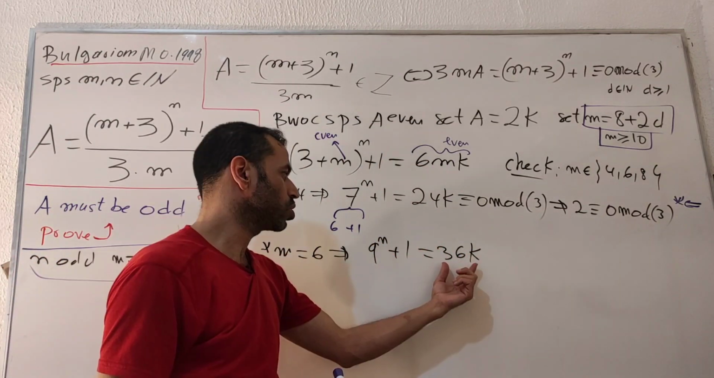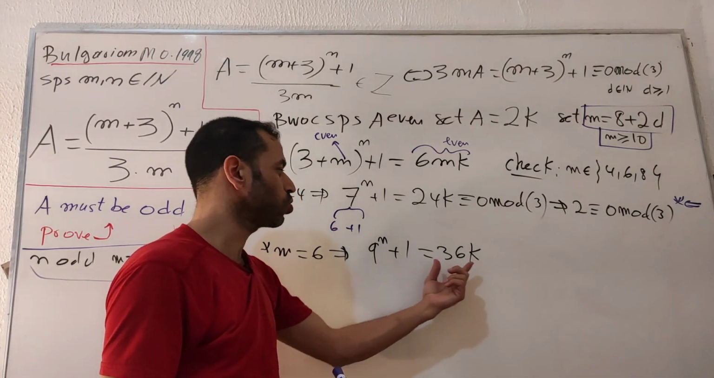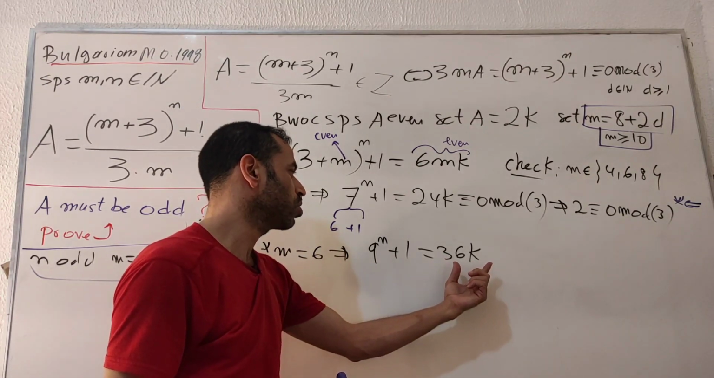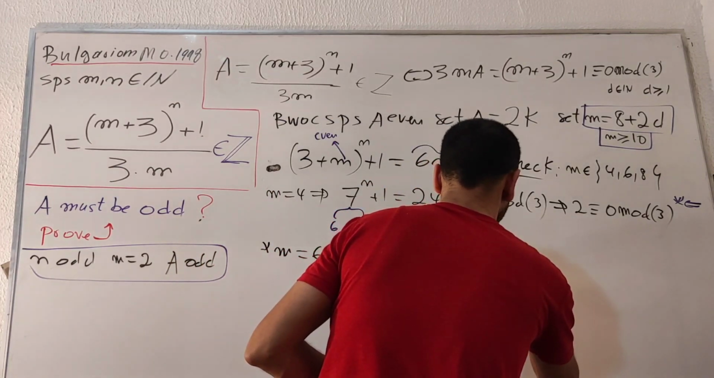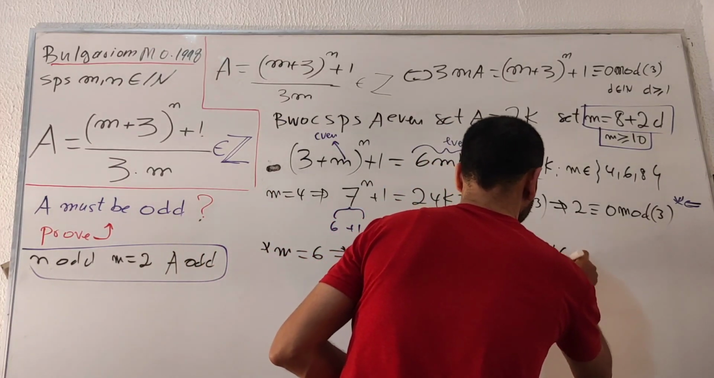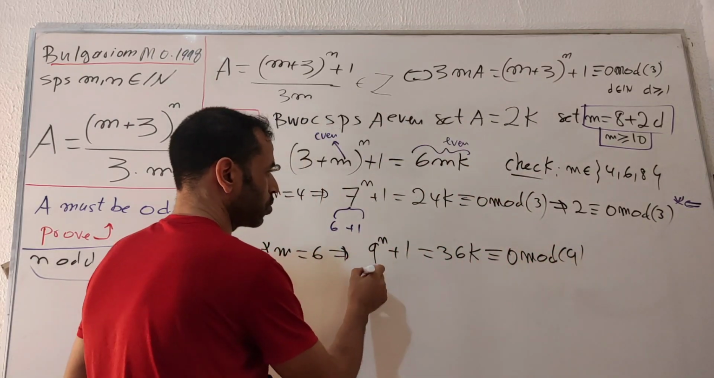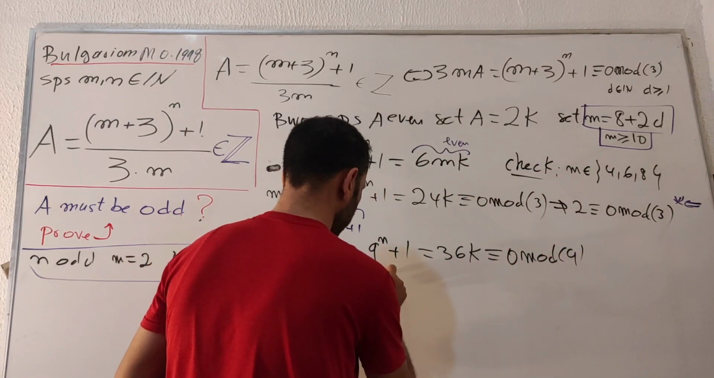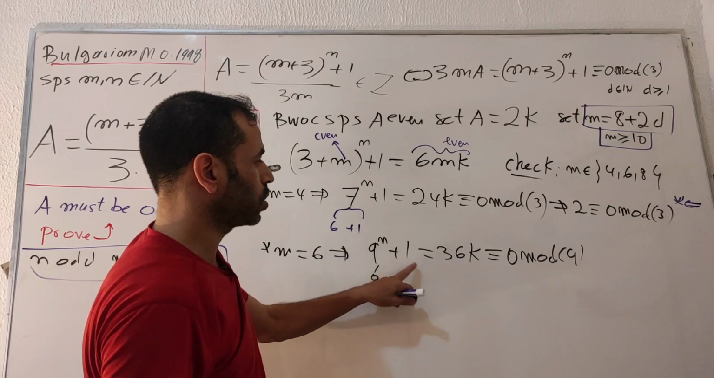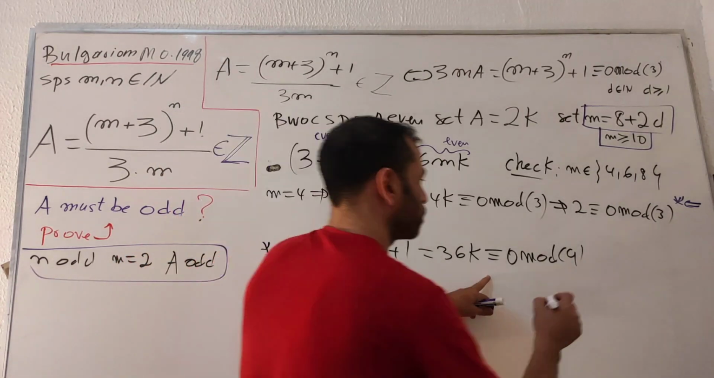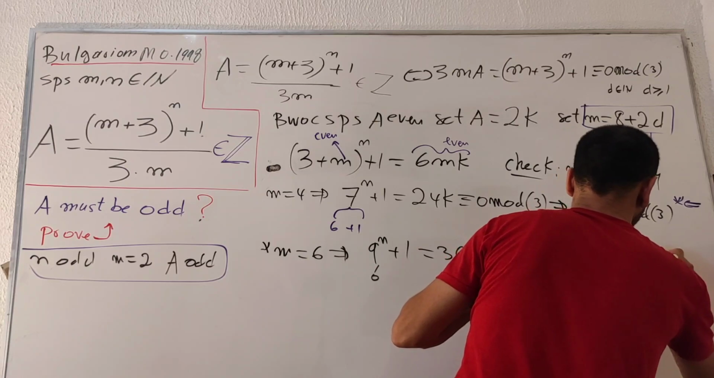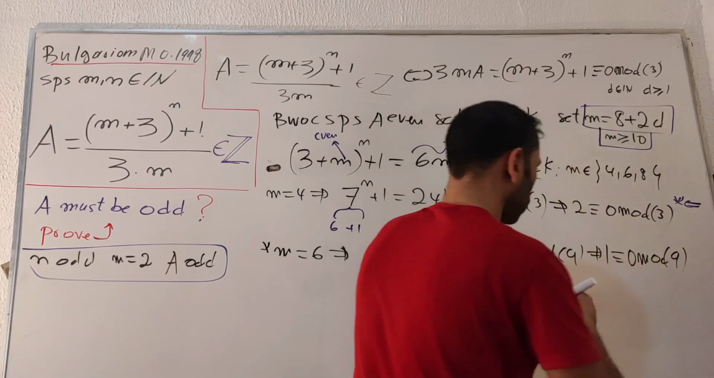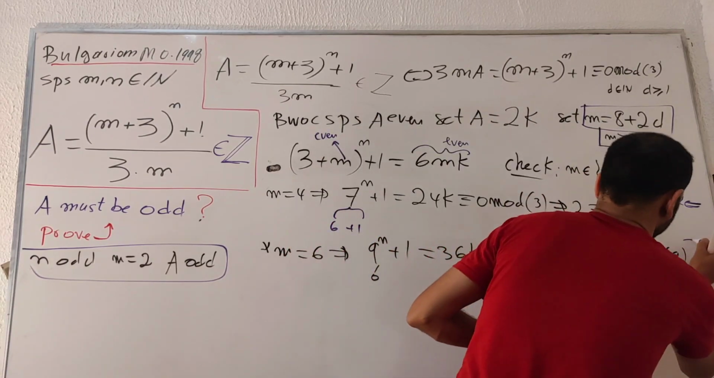Okay, since we know 36 is a multiple of 9, I'm simply going to reduce this one to mod 9. Okay, so I get this one is congruent to 0 mod 9. Also this one will be 0. Okay, this is 0, so I will be left with 1 congruent to 0 mod 9. This one also is a contradiction. It's impossible.